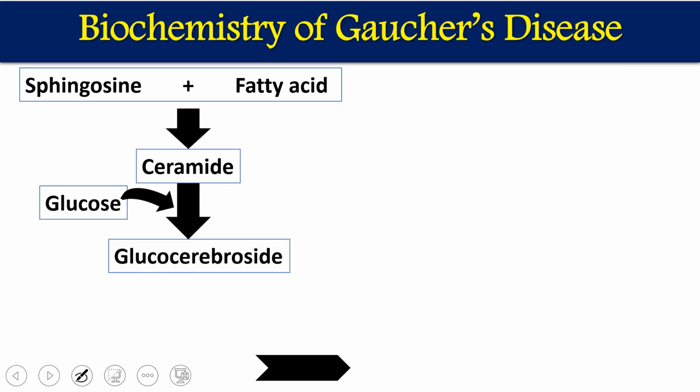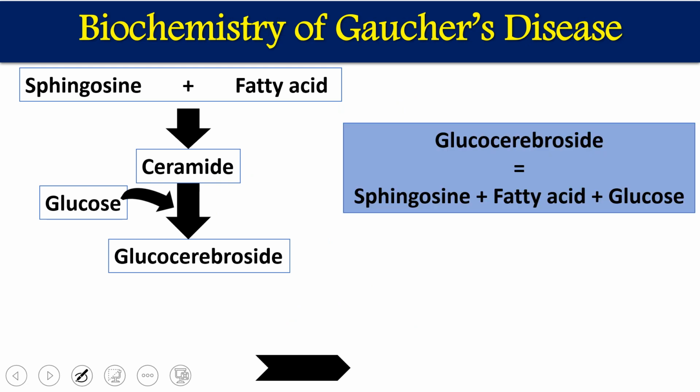This ceramide associates with glucose and ultimately gives us glucocerebroside, which is normally metabolized. Glucocerebroside has three components: sphingosine, fatty acid and glucose. So glucocerebroside equals sphingosine, fatty acid plus glucose.